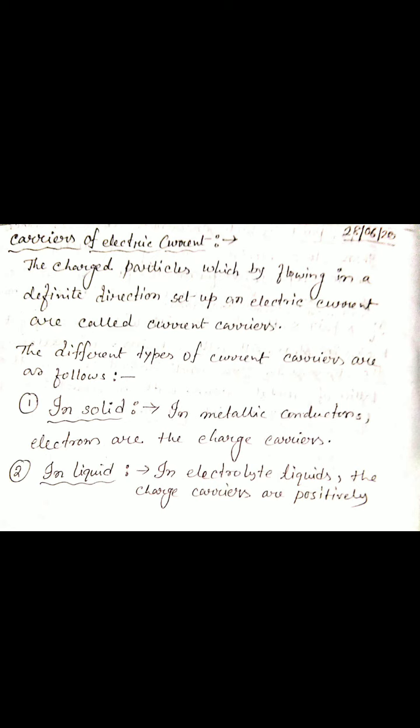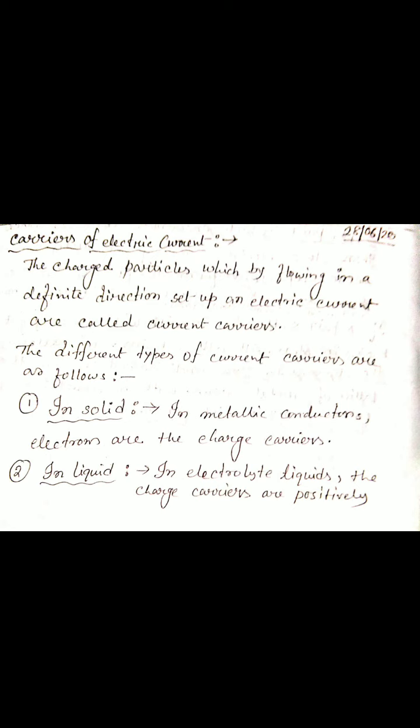In solids, that means in a metallic conductor, we know that the conductor has a lot of free electrons. So we can say that in a metallic conductor, these free electrons are the charge carriers.